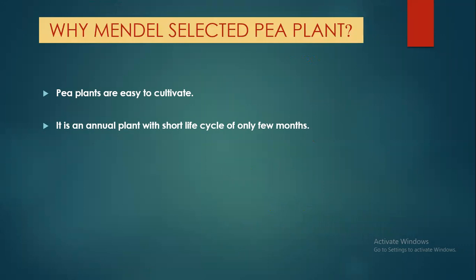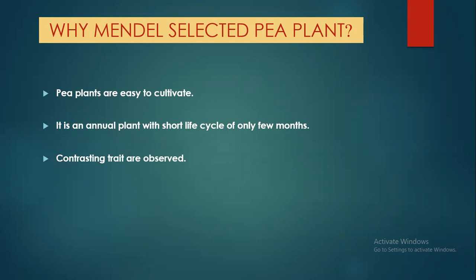So whatever experiments he did, he got the result very fast. So he could analyze it fast. Whatever results he got, he was able to analyze in a short duration of time. Contrasting traits were observed. He got contrasting traits.